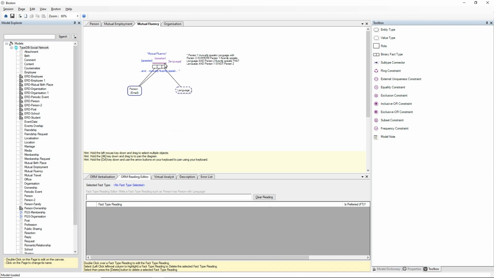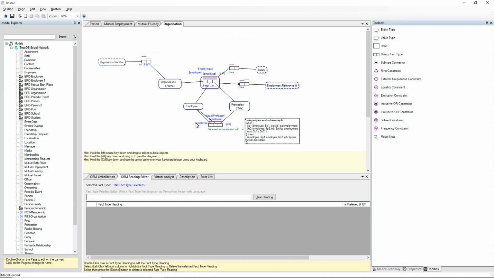Similarly, we have mutual fluency. So if a person and another person mutually speak a language, then that's a mutual fluency, and that's the rule that's implemented in TypeDB. We also have another rule here, mutual profession.